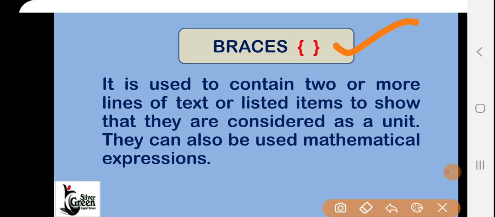Now you can see here number 1, content, 2 or more lines of text or listed items, to show that we are using braces. In the same way, as you are learning mathematics, in mathematical expressions you use this type of braces daily. Okay.